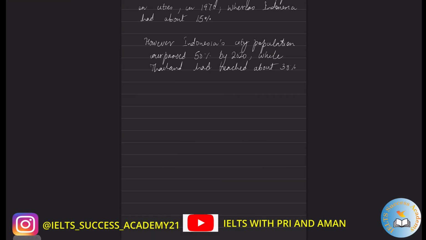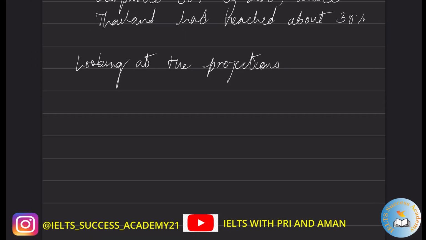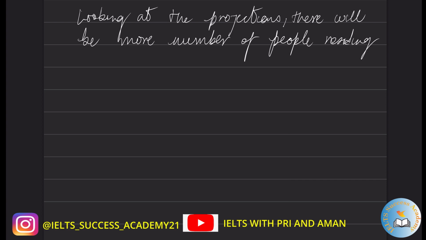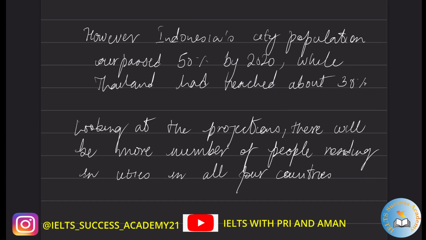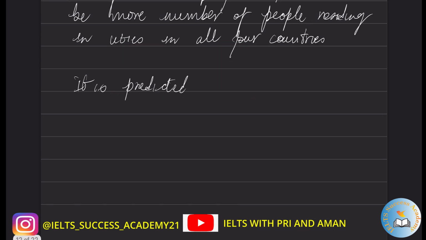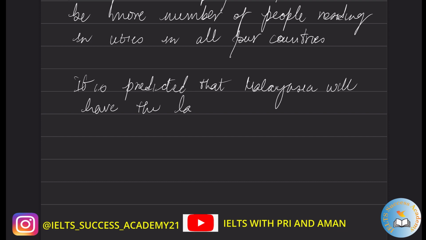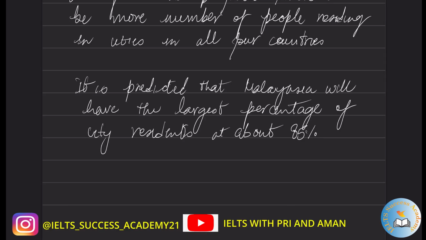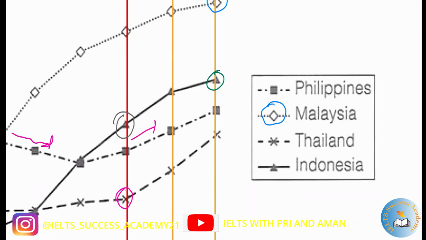So looking at the projections, there will be more people residing, meaning living, in cities in all four countries. And this is your body paragraph 2. It is predicted that Malaysia will have, lay the emphasis on will, it's a future tense, the largest percentage of city residents at about 85%, the second would be Indonesia, the third spot will be occupied by Philippines, and the fourth spot is Thailand.